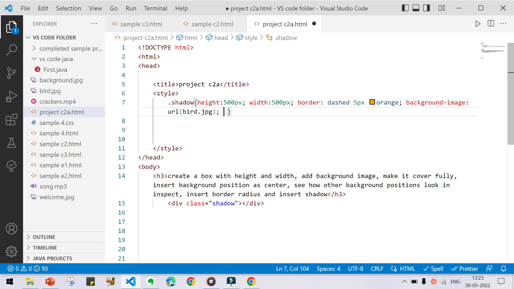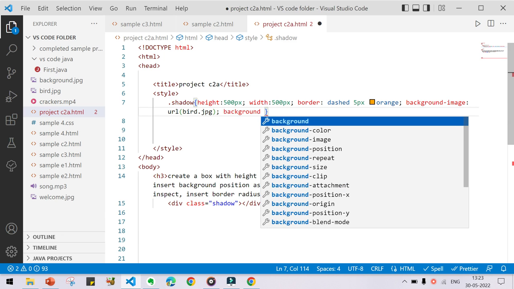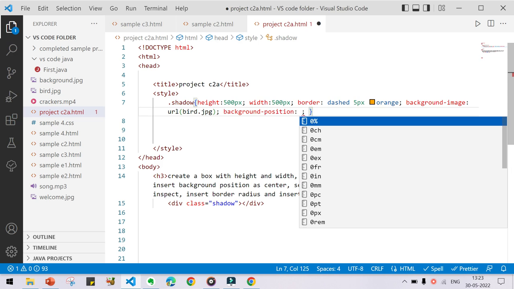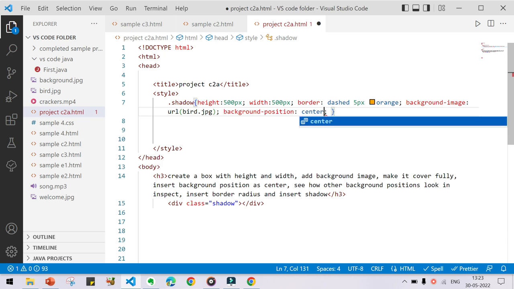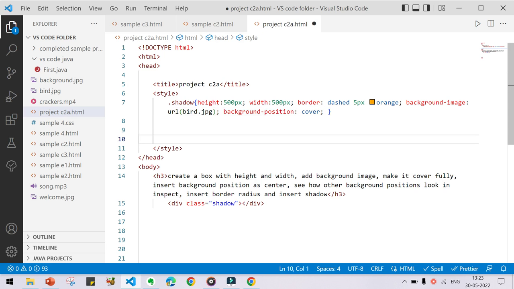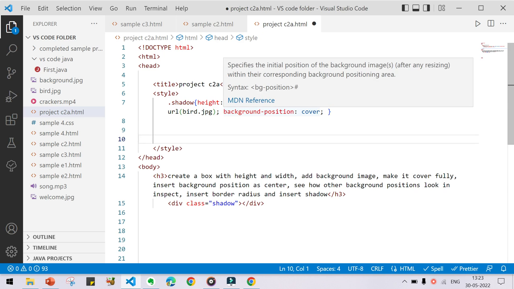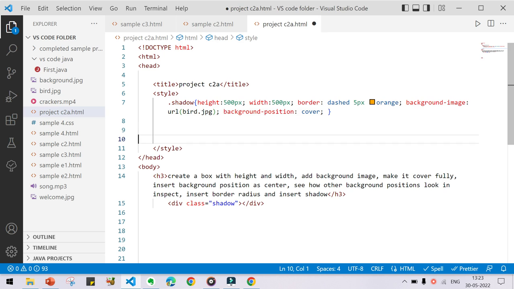Type background position, and here you can enter and give center, sorry, cover. Sorry, in order to make the image cover fully, we have to give background size and not background position.